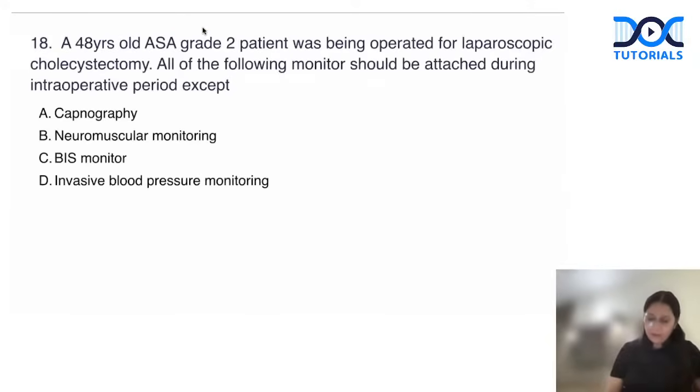Okay, next. A 48-year-old ASA grade 2 patient being operated for laparoscopic cholecystectomy. All of the following monitors should be attached in the intraoperative period except. So what do we attach for monitoring in the intraop period? Guys, remember very clearly in your mind that for every patient undergoing any surgery, we have to attach some basic monitors.